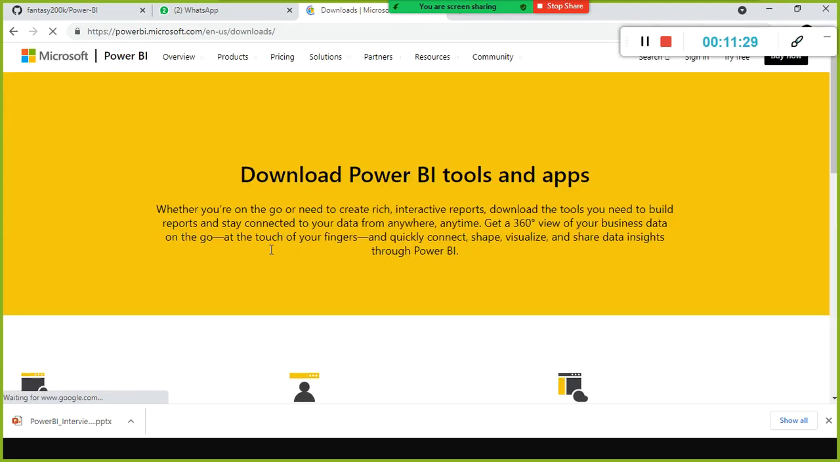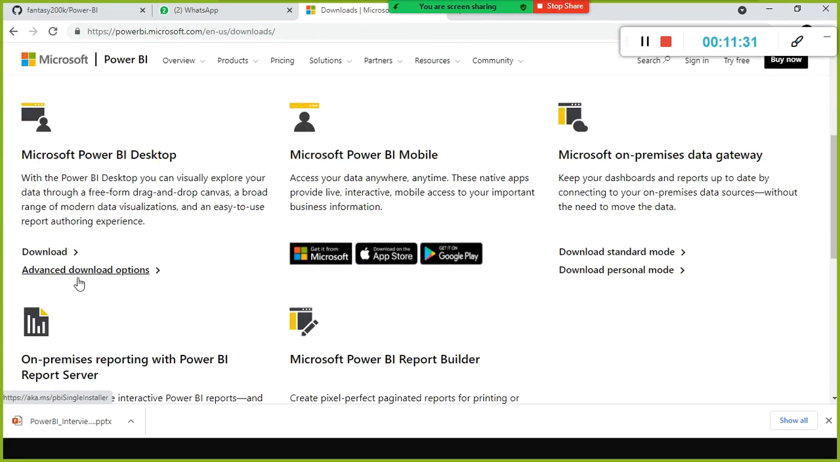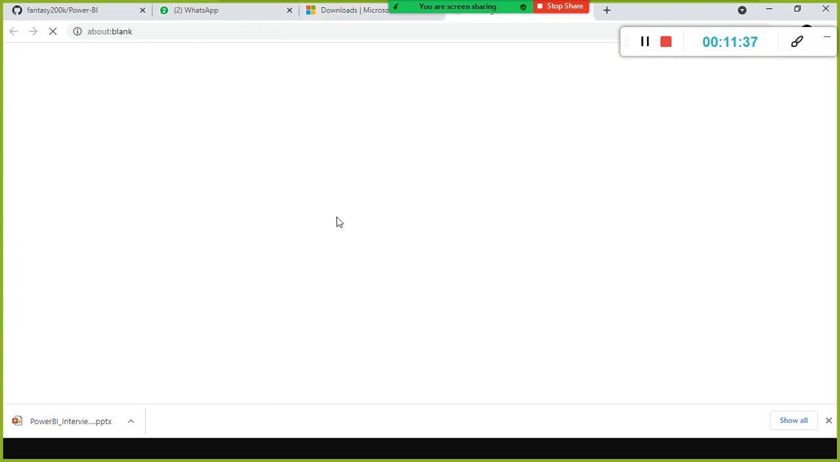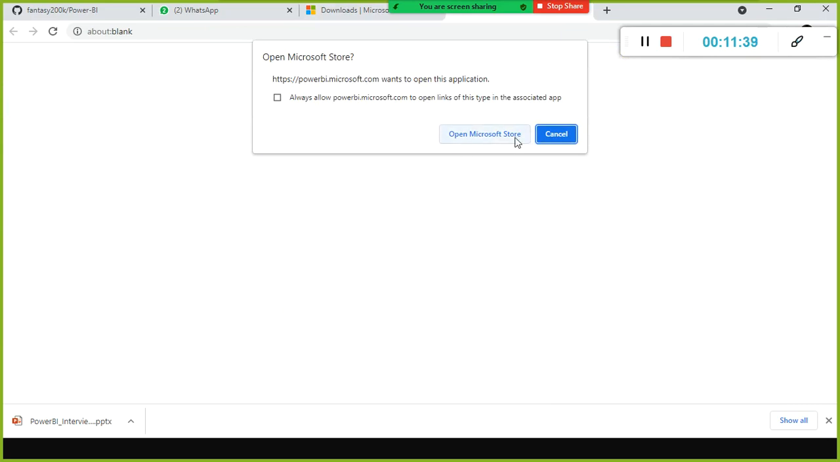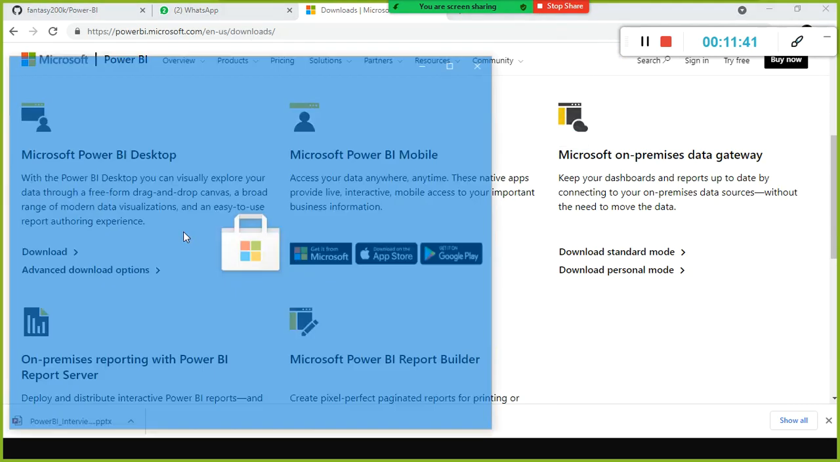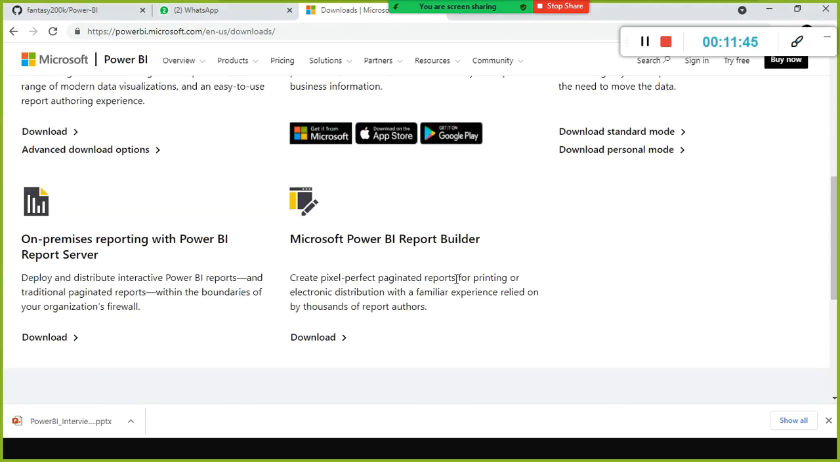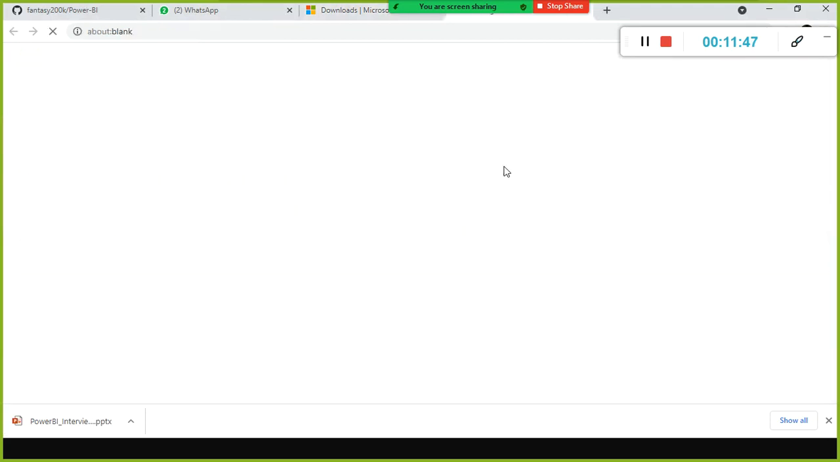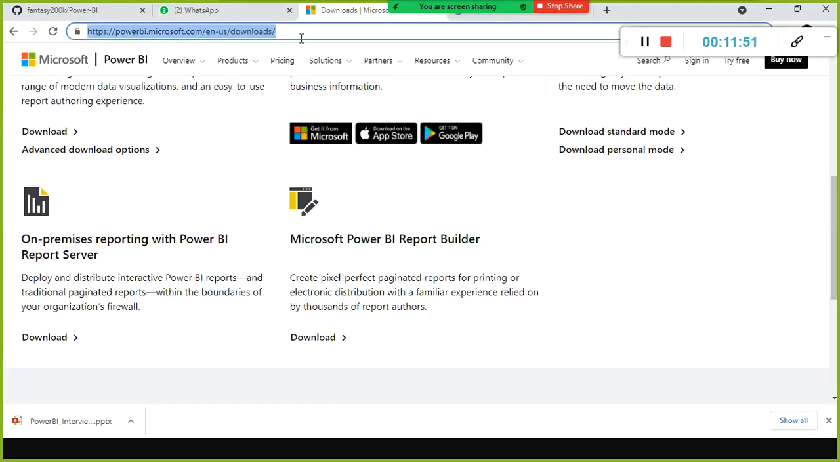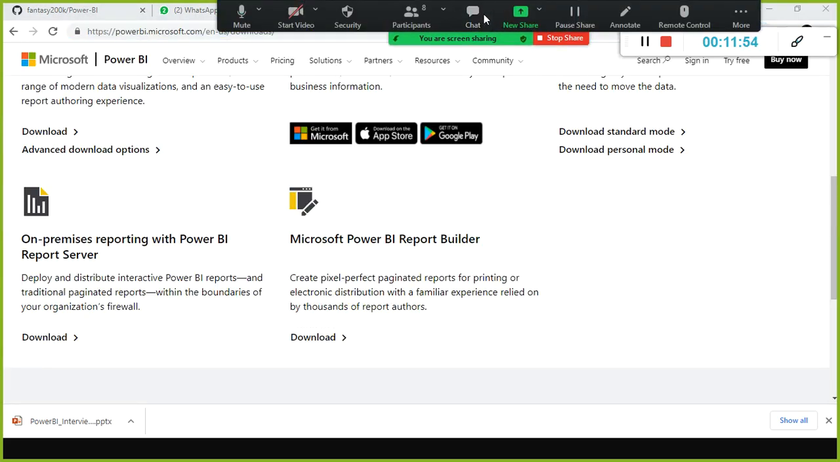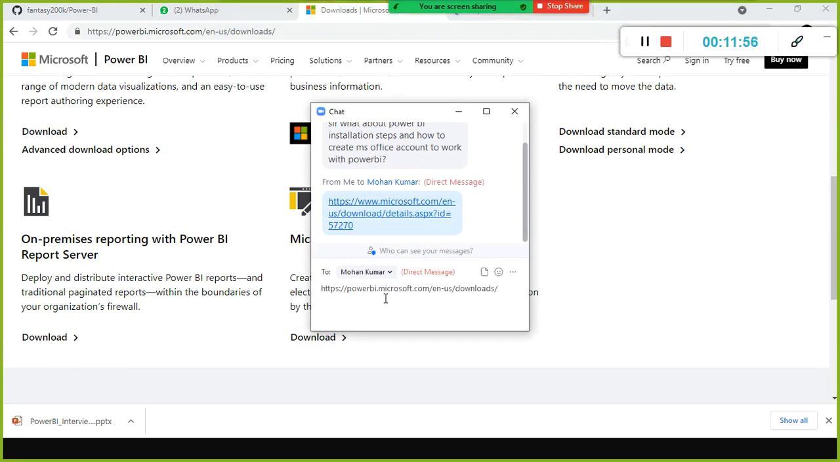powerbi.microsoft.com. If you scroll down here, you can see the Power BI download options, and you can click download. If I select this one, it opens the on-premises Power BI report page. So here you can also start Report Builder. Look here, Report Builder. I'll share this link with you all. Don't worry, I will share the chat window.